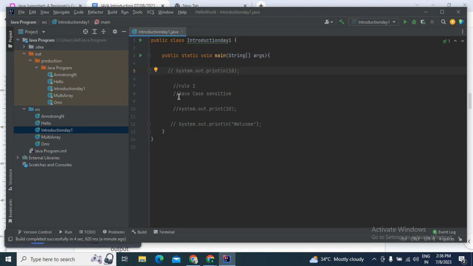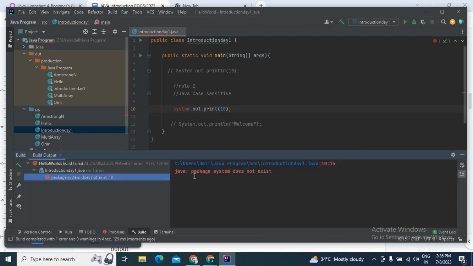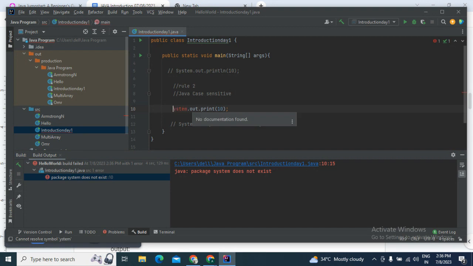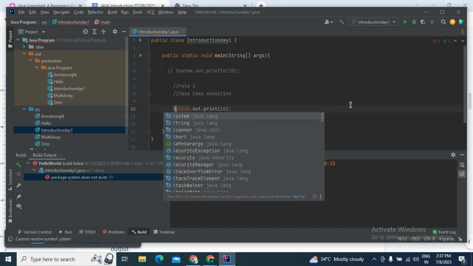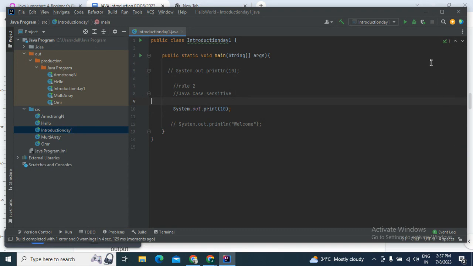Let's say I'm doing the same, system.out.print, and I'm trying to run my code, and let's see what output it gives us. Java is saying that the Java package system does not exist. So this system does not exist. If you put a capital S here and try to run the code again, it doesn't give us an error.